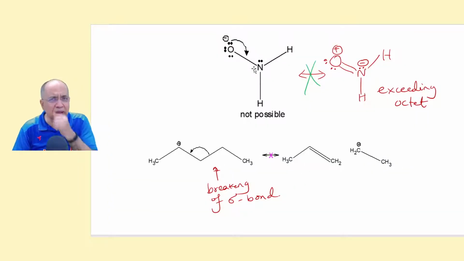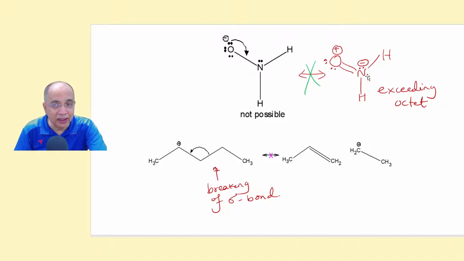Now let us take up some examples. Is this one a valid resonance structure of this? No. Why? Because if these two electrons get delocalized to form a double bond, and there is already a lone pair, then nitrogen will be sharing more than 8 electrons: 2 plus 2 plus 2 plus 2 plus the lone pair 2, that is 10. It's not possible, exceeding octet.